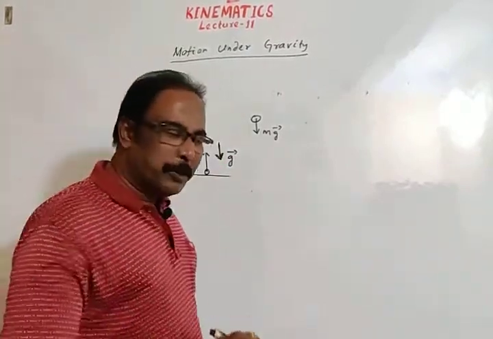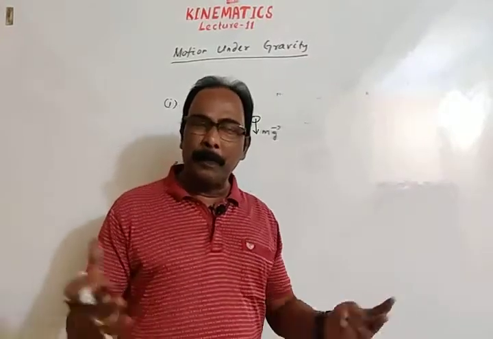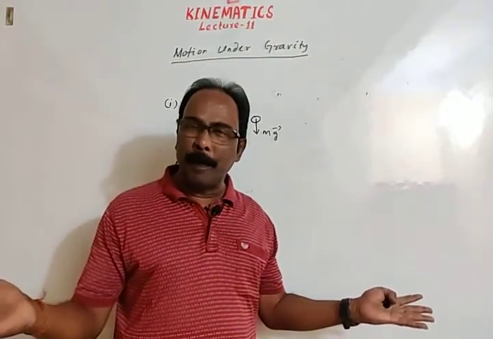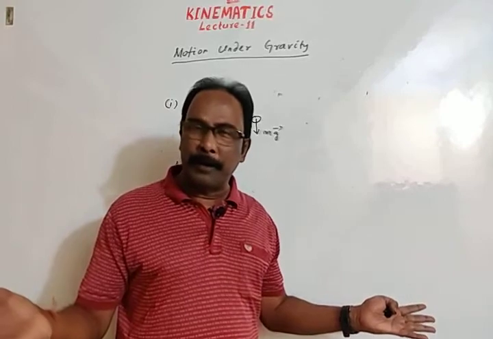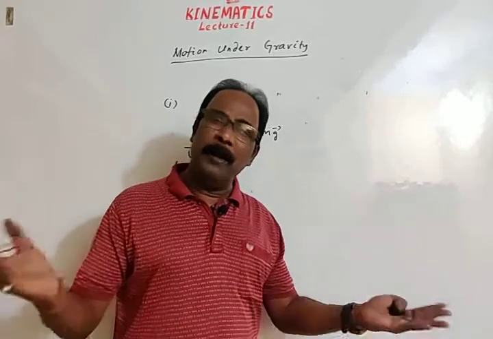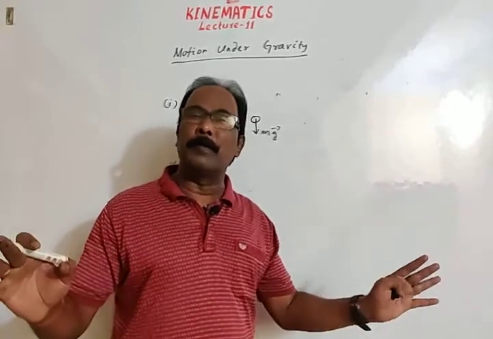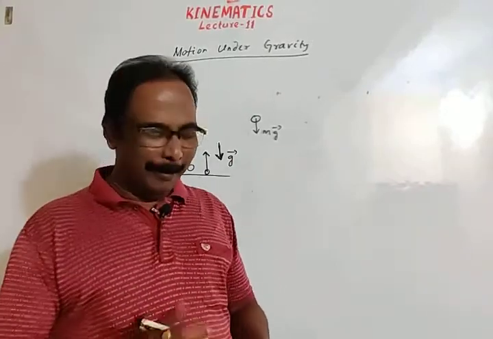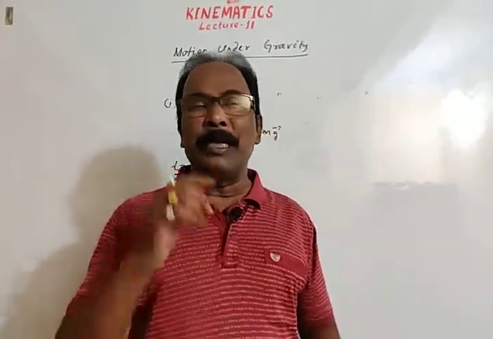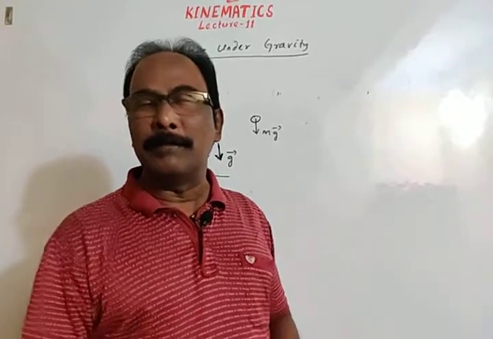So many times a question arises: different books, different assumptions or conventions. Different teachers, different conventions, but I will share with you the easiest convention.